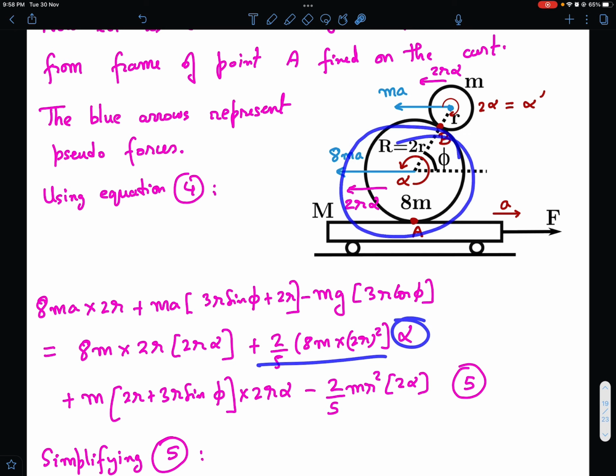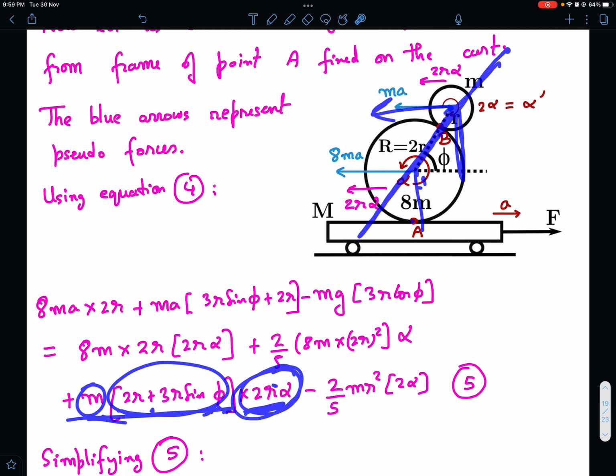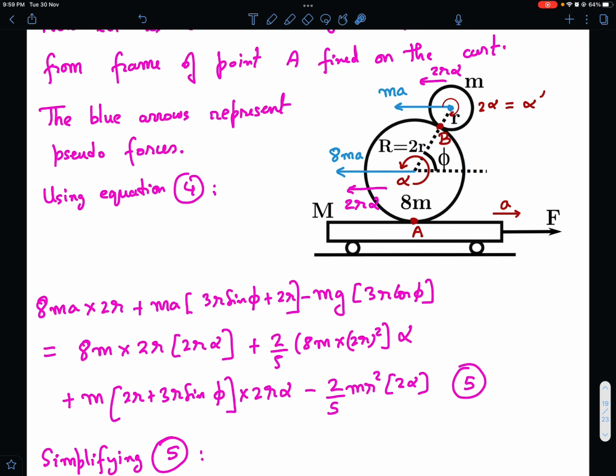Okay, so this is for the first sphere, and then I also need to write the same kind of terms for the second sphere. For the second sphere, m is m of course, and RCM perpendicular now is 3R sin phi plus 2R. So this is m times RCM cross ACM, and ACM is 2R alpha. Why? Because this line is in its orientation and the whole thing is moving relative to the cart with 2R alpha. Because of pure rolling, I can write this is going with 2R alpha and this one is also going with 2R alpha. Okay, so m times RCM cross ACM plus ICM times alpha.